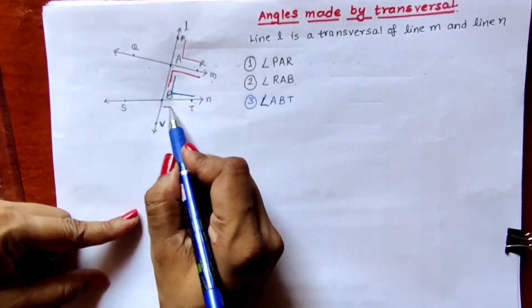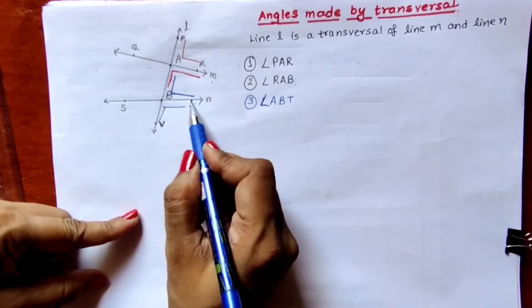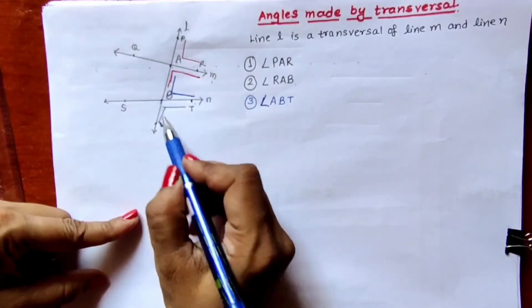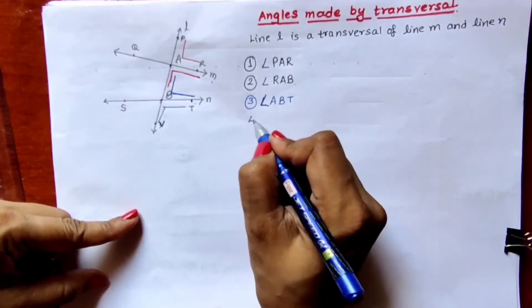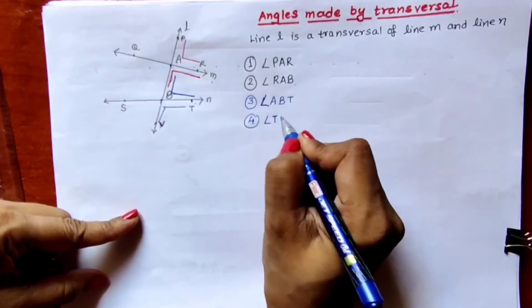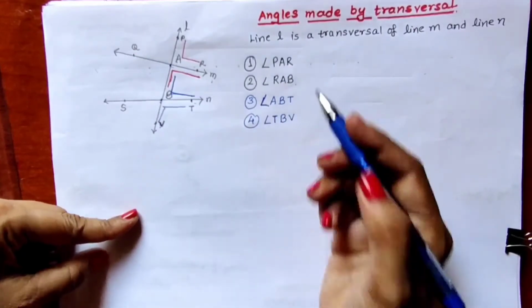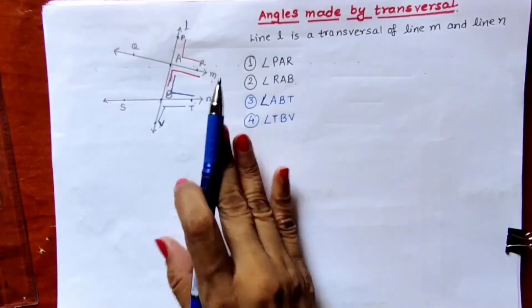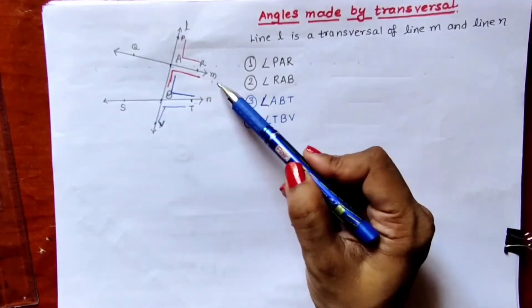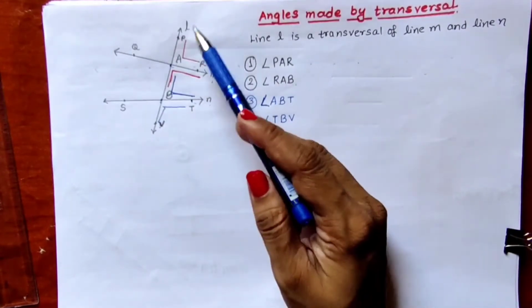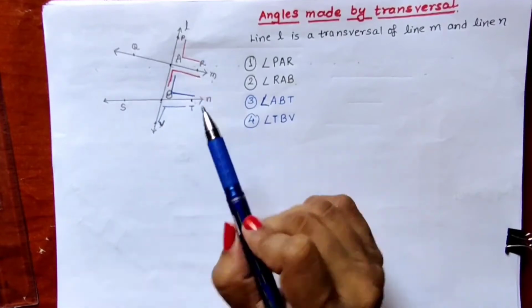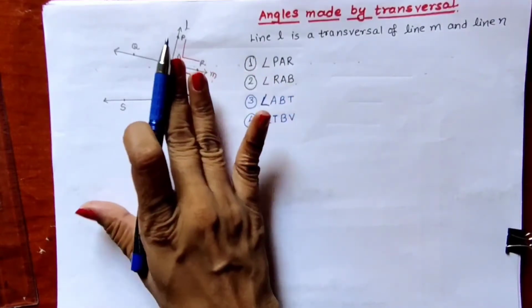And then downside there is one more angle. What is the name of this angle? TBV. The fourth angle is angle TBV. In this way we have written the names of four angles formed due to line M, line N and transversal L, which are on the right hand side of transversal L.